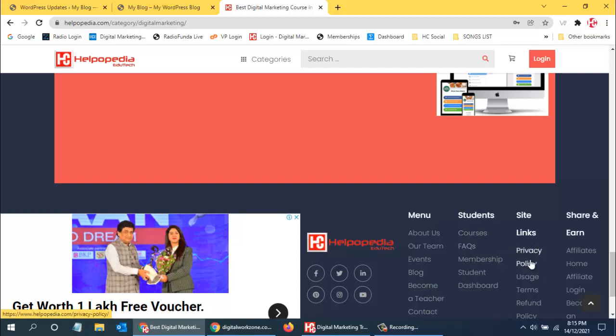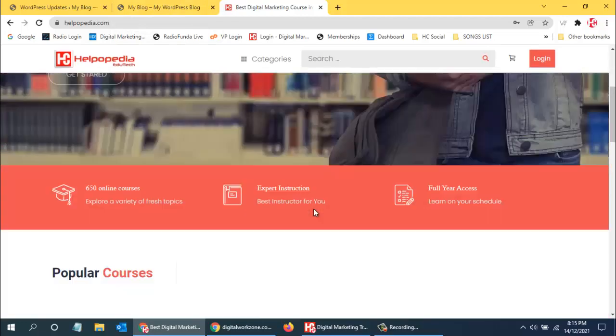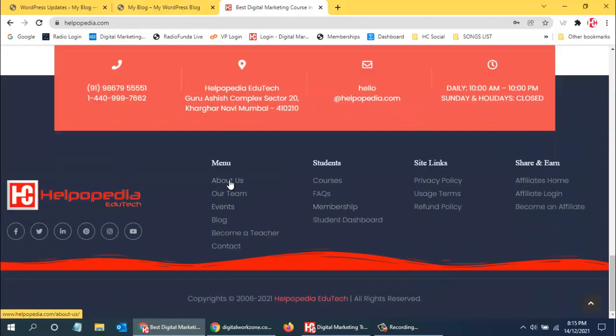Then privacy policy, usage terms. So all these pages will remain as they are on the website. Those pages will not change. It is something like once in a blue moon, whenever we have to change the about us content, our team content, or contact us, we change the name and email address. At that time, we just update those things. The rest of the time, everything is static as well.